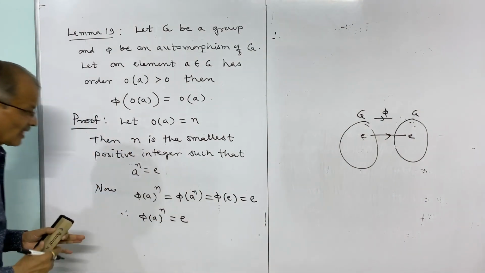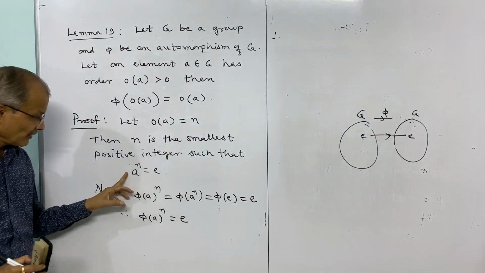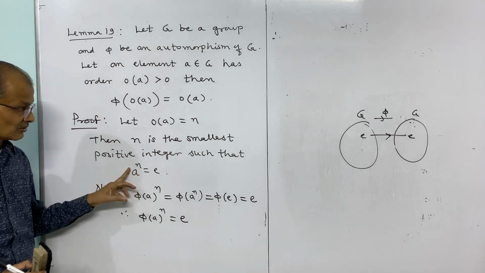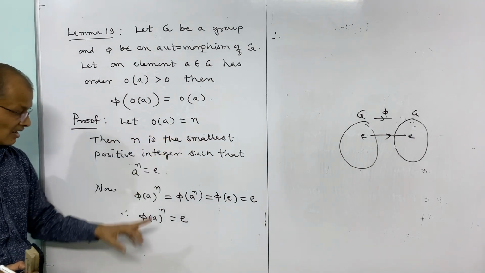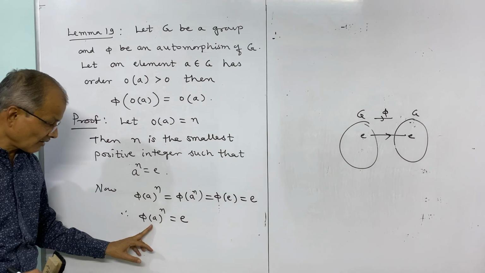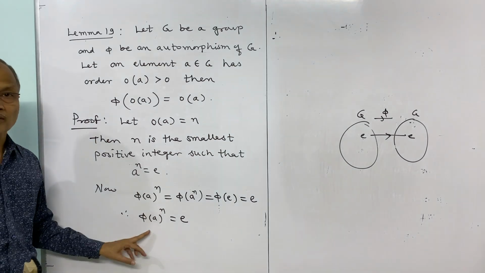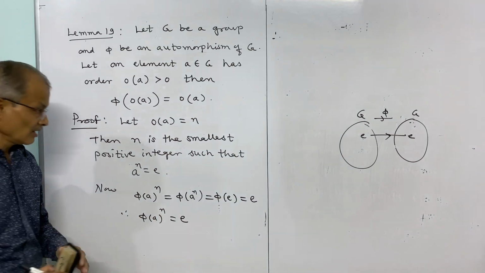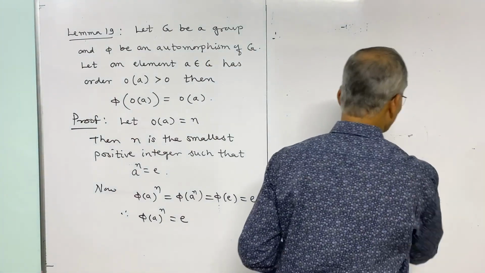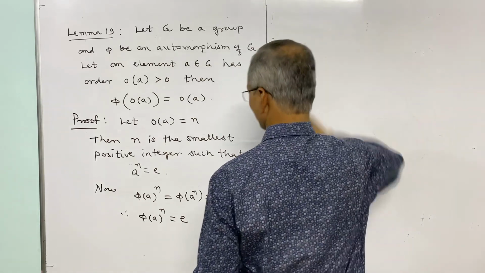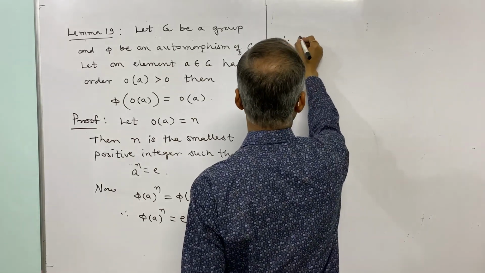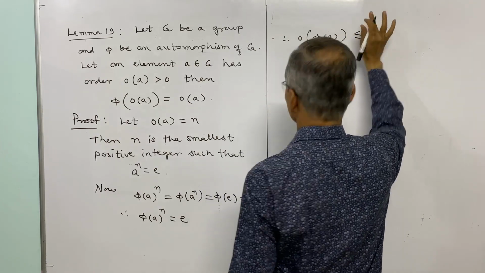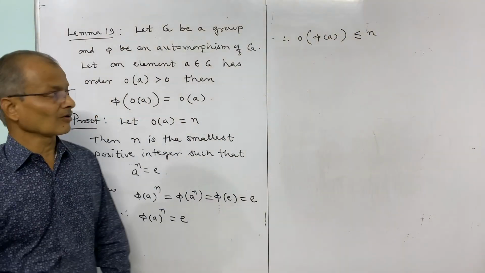What this shows, likewise, if the nth power of A is E, and n is the least positive integer, therefore the order of A is n. And what we can say about the order of phi of A: this will be either n or less than n. If n is the smallest, then the order of phi of A is also equal to n. So this implies the order of phi of A is less than or equal to n.